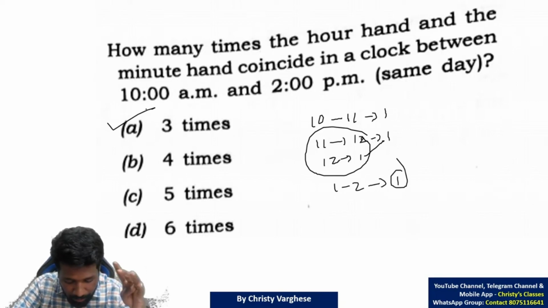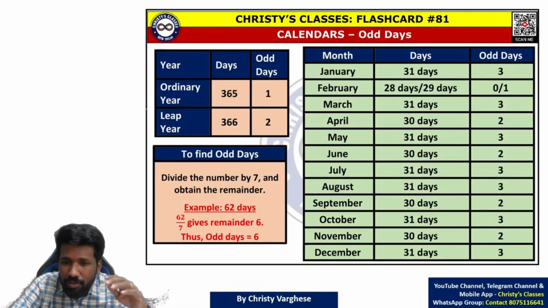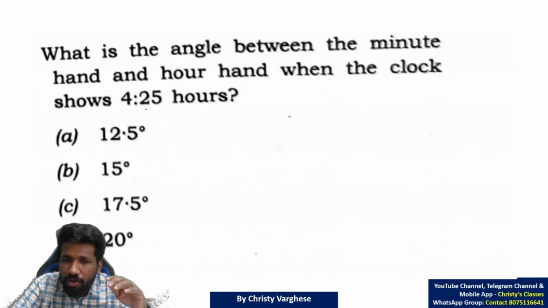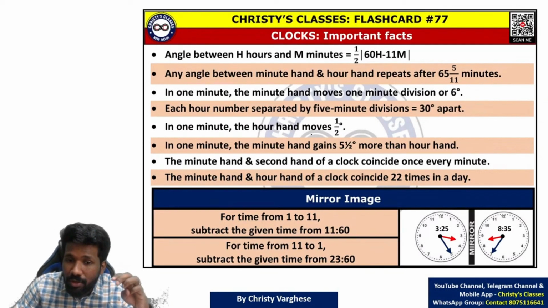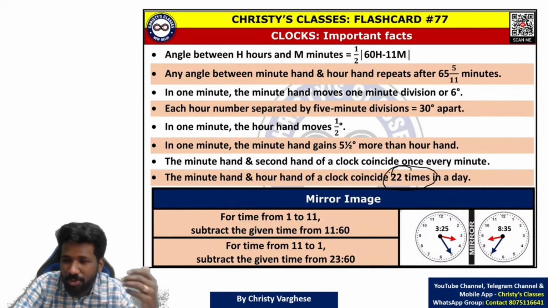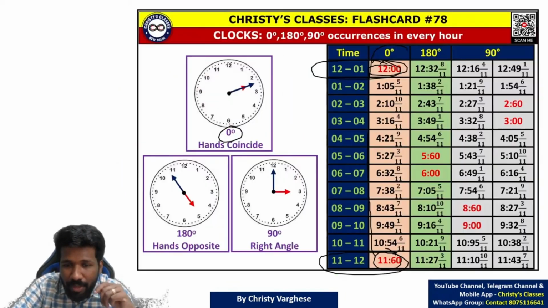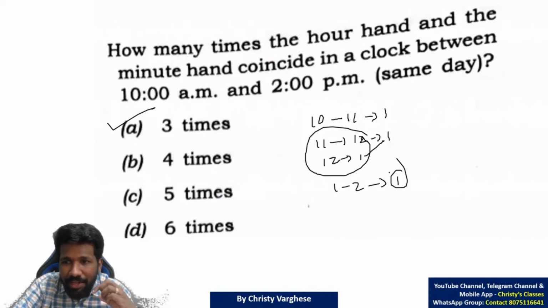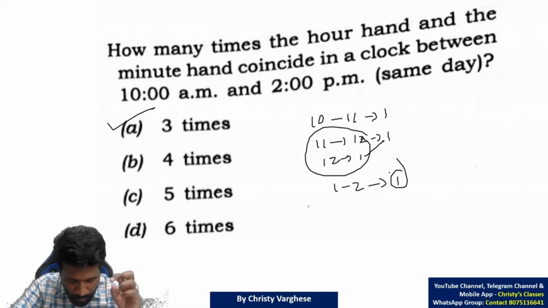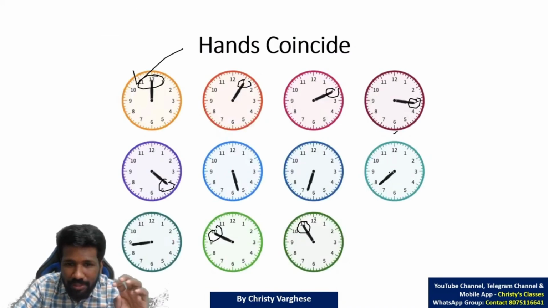That is why another extension of this concept is: the total number of times the hands coincide is 22 times, the hands being at 180 is also 22 times, and the hands at 90 is 44 times. We have discussed this before. So that theory was asked directly in this question.